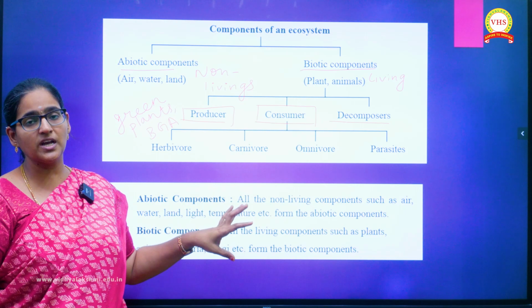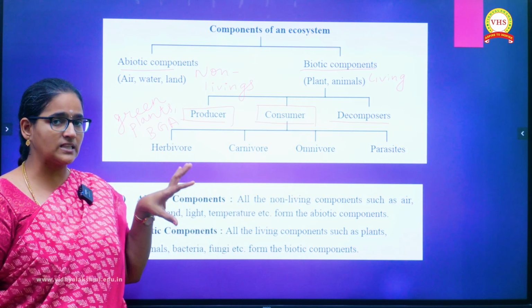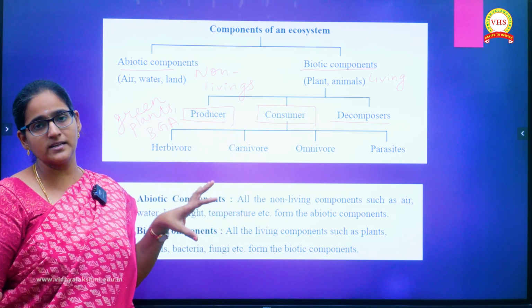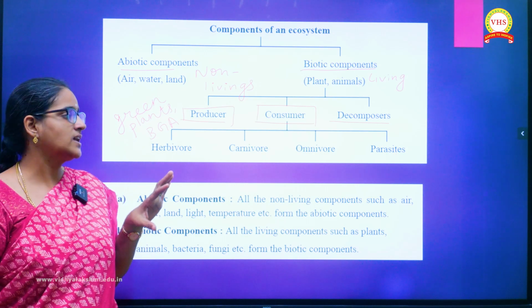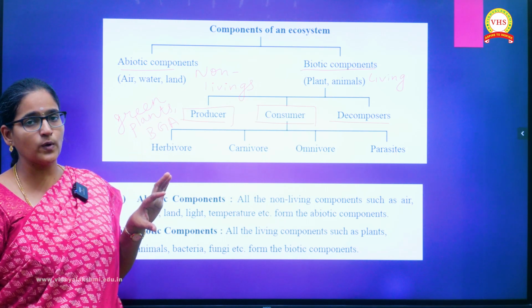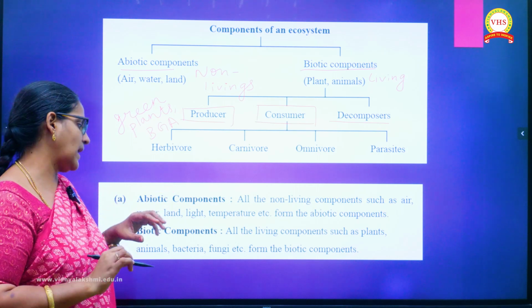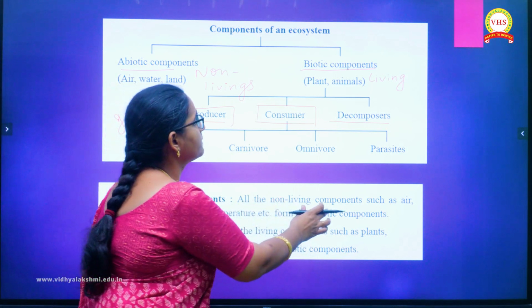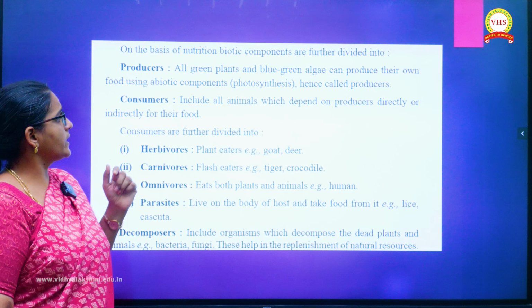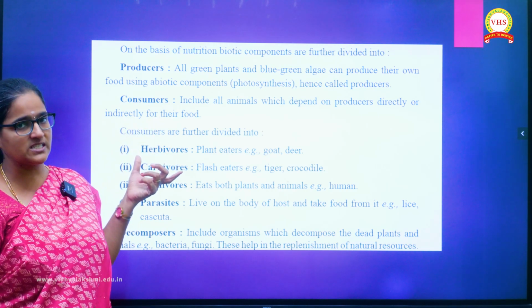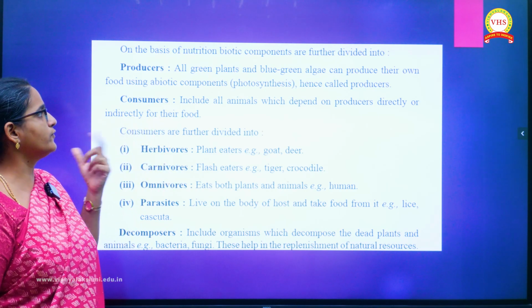All four of these don't have the capacity to synthesize their food. That is why they come under the consumers. And the last one, as I told you, decomposers, again depend on the dead and decayed organic matter for their survival.